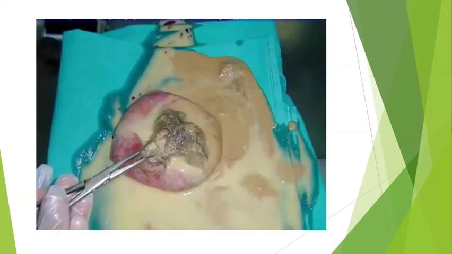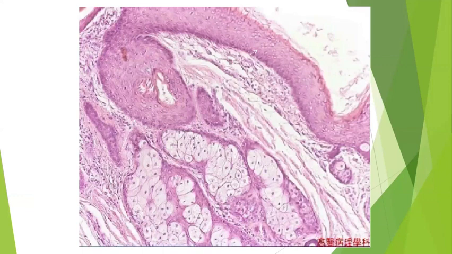Then comes the germ cell tumor. You all know very well about the teratoma. Most commonly, mature teratomas will have differentiation of all germ cell layers. Remnants will be present over there. Here you can see sebaceous material, sebum, coming out, and a tuft of hair follicles.